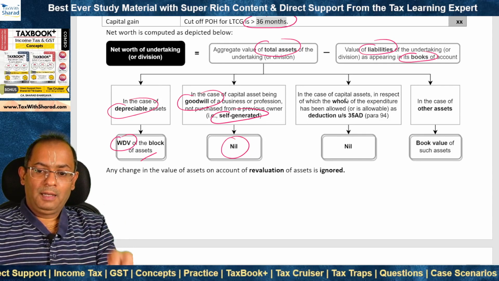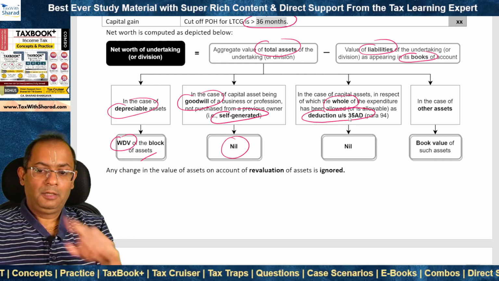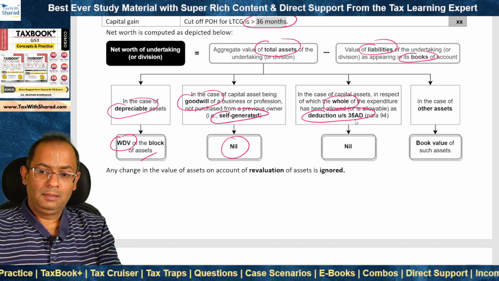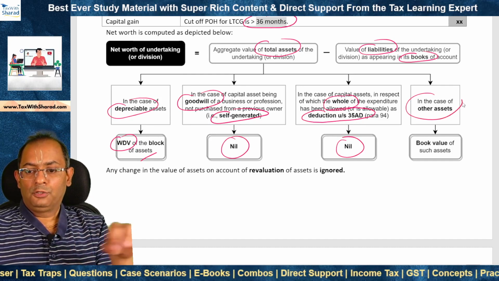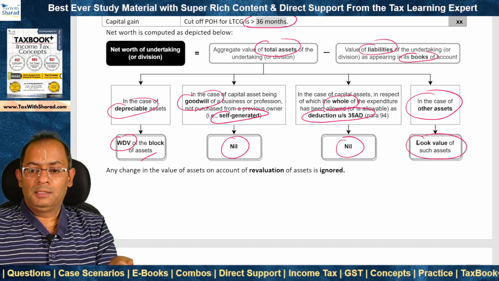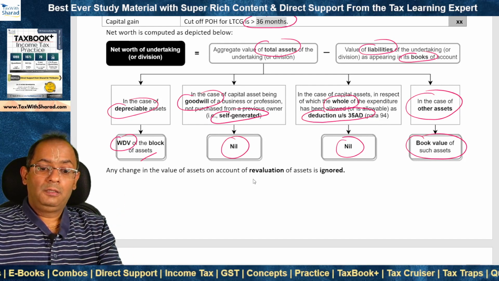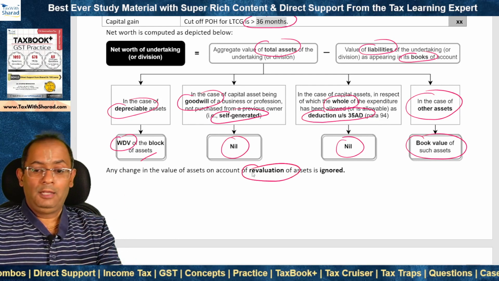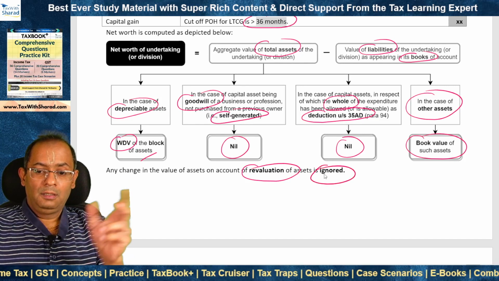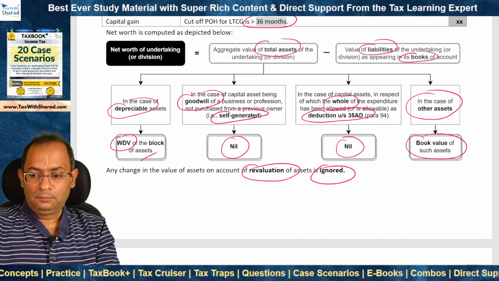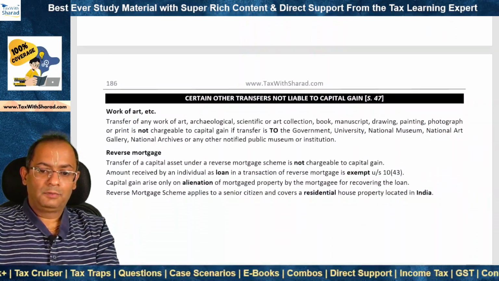In the case of a capital asset where the whole of the expenditure is allowed as a deduction under section 35AD, we looked at this in the topic on PGBP, the value is taken to be nil. In case of all other assets, what we take is the book value of such assets. What if there is a change in the value of assets because there is a revaluation of the asset? That change in the value, either increase or reduction, we ignore. This is how we compute capital gain in the case of slump sale.